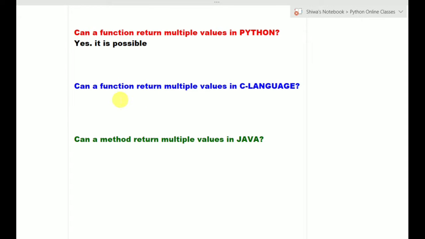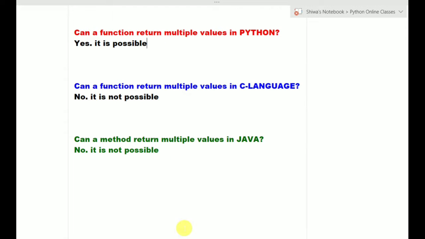Then what about C language? In C language it's not possible. No, we cannot return multiple values from a function in C. And in Java also we cannot return multiple values from a function. A Java method cannot return multiple values, and a C function cannot return multiple values, but a Python function can return multiple values. Why it is possible and how it is possible, I will explain clearly.